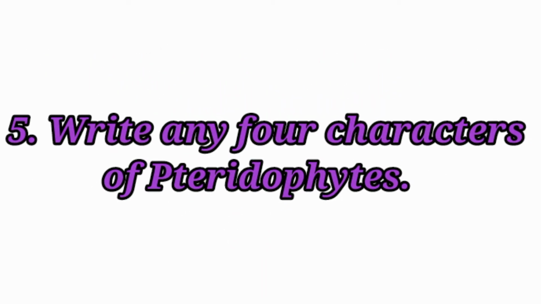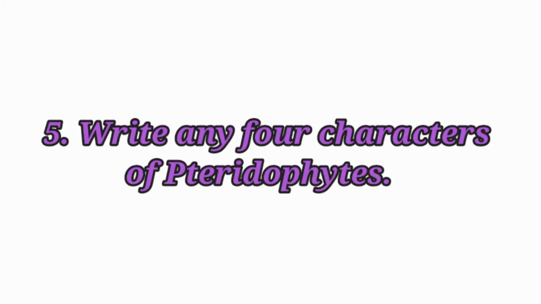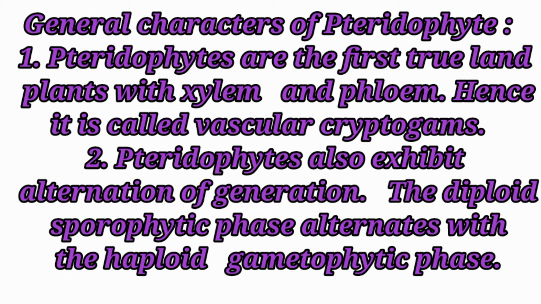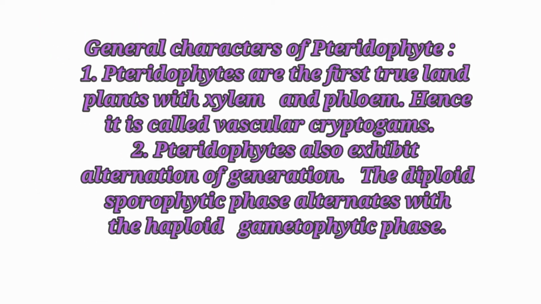Write any 4 characters of pteridophytes. General characters of pteridophytes. Pteridophytes are the first true land plants with xylem and phloem. Hence they are called vascular cryptogams. Pteridophytes also exhibit alternation of generation. The diploid sporophytic phase alternates with the haploid gametophytic phase.